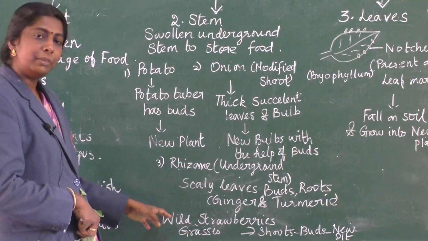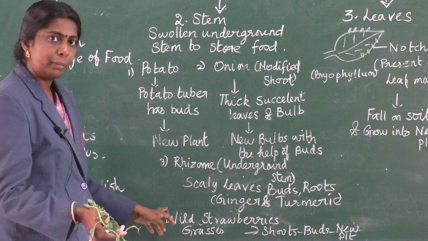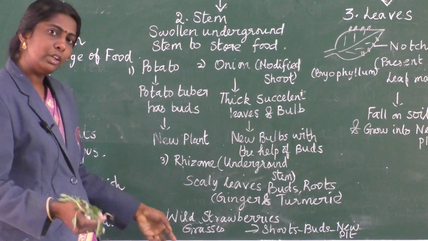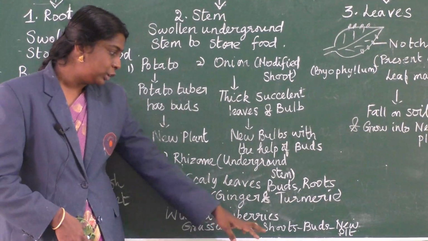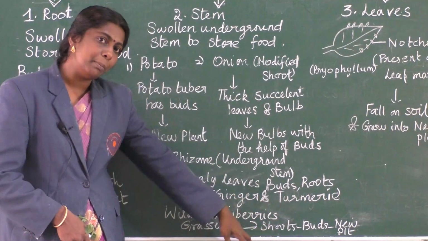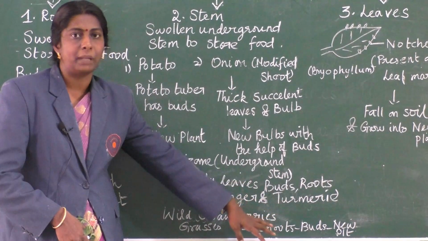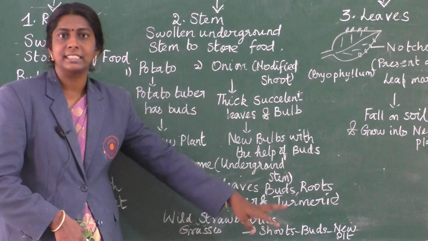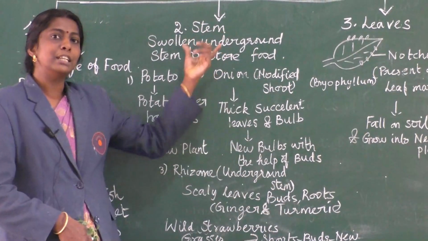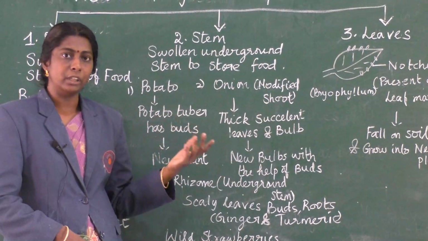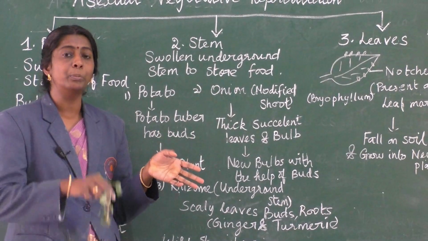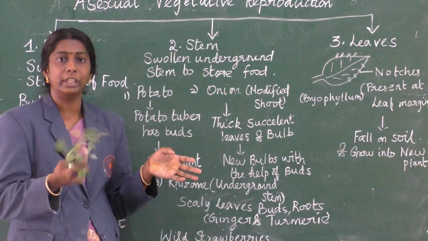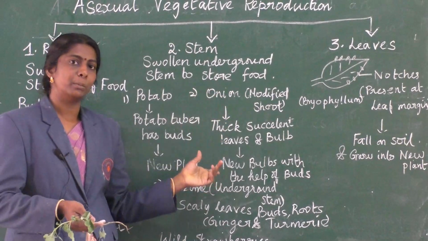Okay, now apart from that, some more examples: wild strawberries, then grasses. Here also the same thing happens: from the shoot you are getting buds, and from the buds you are getting new plants. So here the stem is modified in such a way that it stores food, and it is utilized to produce a new plantlet, a new individual. Okay, so this is about stem.